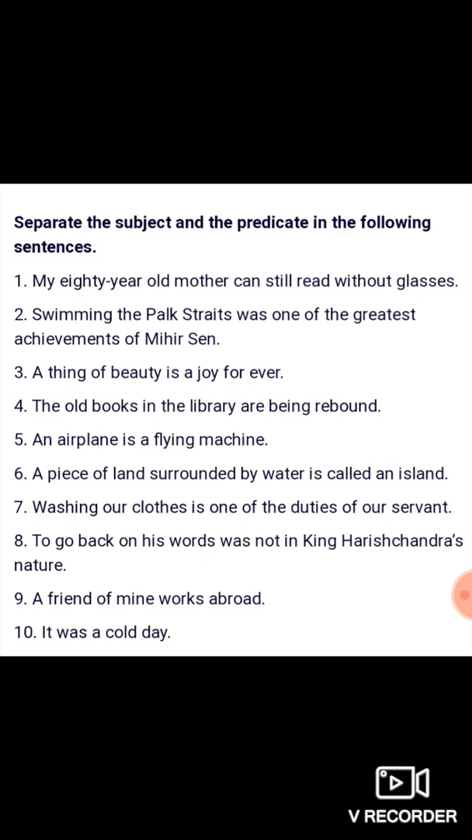Number 4, the old books in the library are being rebound. Number 5, an airplane is a flying machine. Number 6, a piece of land surrounded by water is called an island. Number 7, washing our clothes is one of the duties of our servant. Number 8, to go back on his words was not in King Harishchandra's nature. Number 9, a friend of mine works abroad. Number 10, it was a cold day.